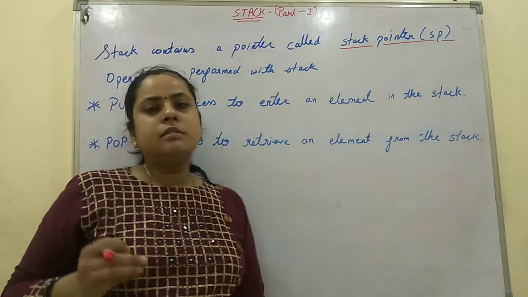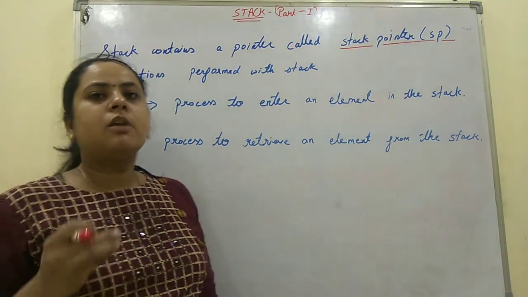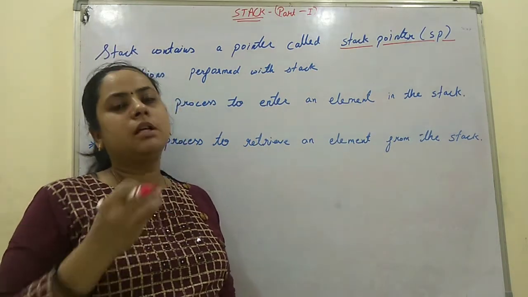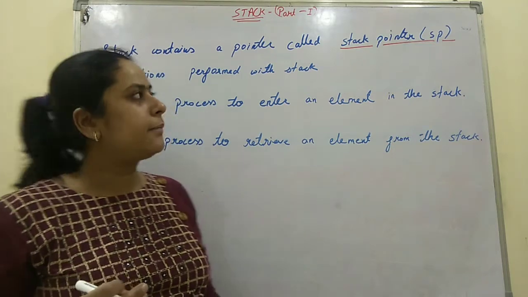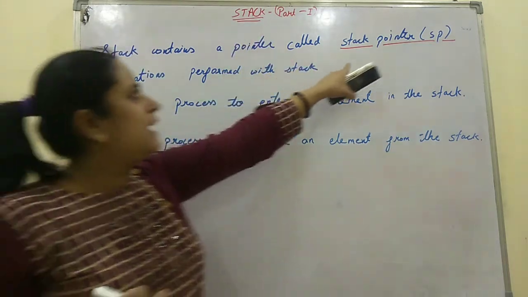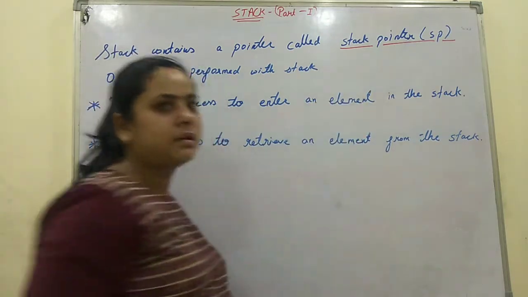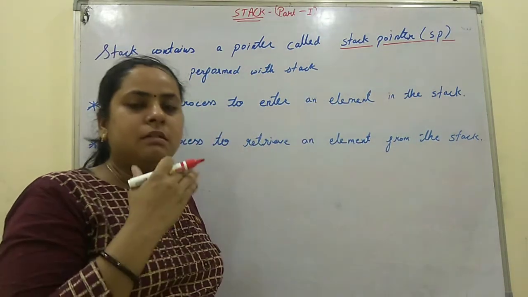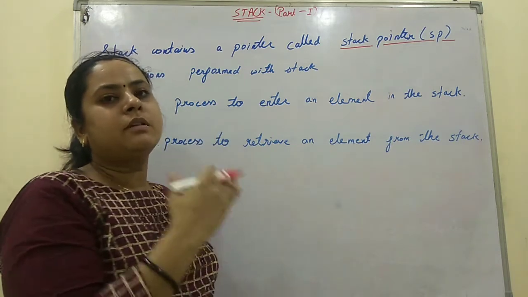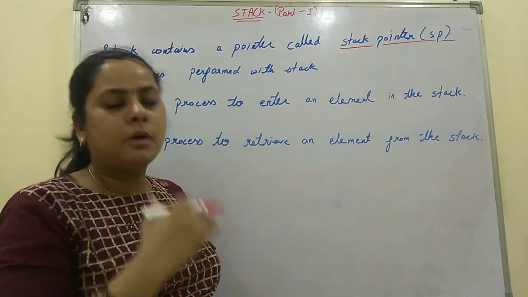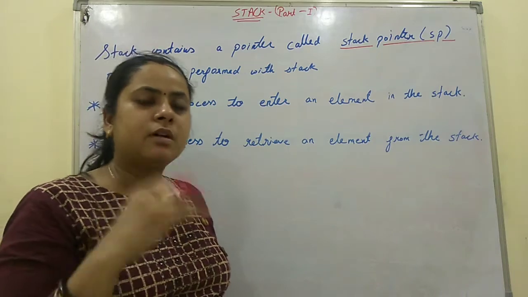Now the question is, how will we perform our operations, or how will we push or take out an element from the stack? We do this with the help of a pointer which is known as the stack pointer. By increasing or decreasing the value of the stack pointer, we can push or pop the element. Now what is push and pop?